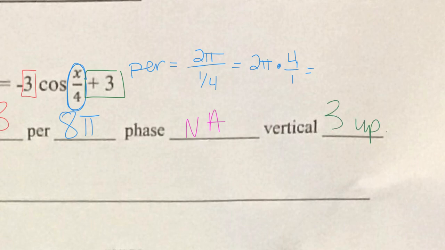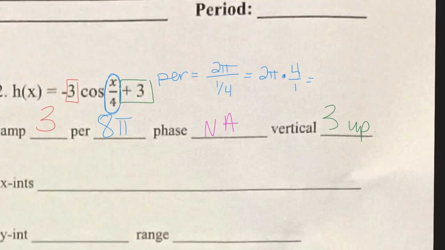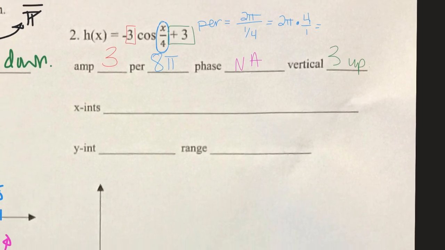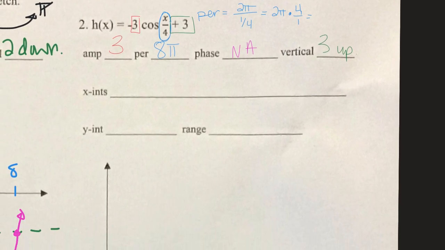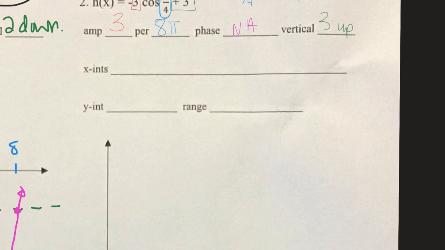Okay, so that's going to be your midline, right, when we come to our graph, which is what we're going to do right now. The first thing we do is we put in your period. So come over, I don't know how far, and put 8 pi. And then another period is another 8 pi. 8 plus 8 is 16 pi. So we first label your x-axis with 2 periods. So 8 pi and 16 pi.